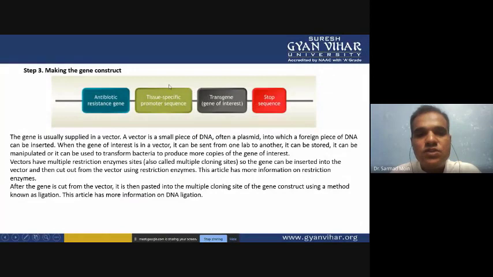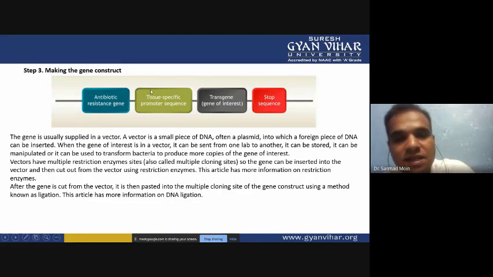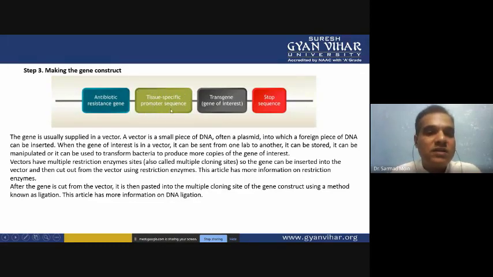have to put the tissue specific promoter. Otherwise, if you do not use the tissue specific promoter, the gene will be expressed in every cell. So the isolation of the product or transgenic protein will be very difficult, if it is expressed everywhere in the cells or in the entire organism. Then the question is how you will isolate your product.